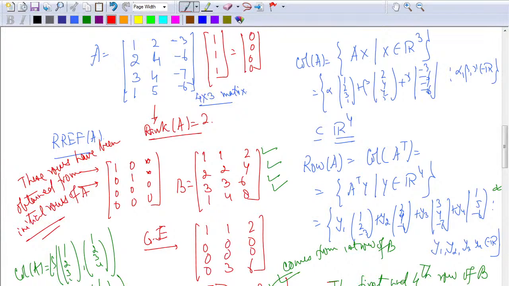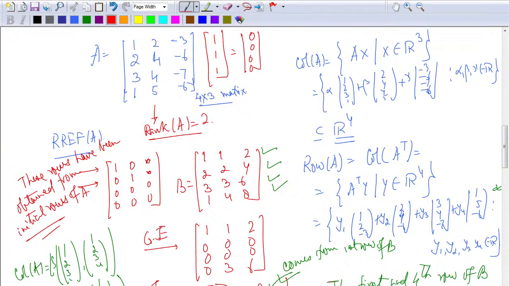So here it is true as we are using row operations. Fine. Here this is not equal, alright, not equal as we are not using column operations.